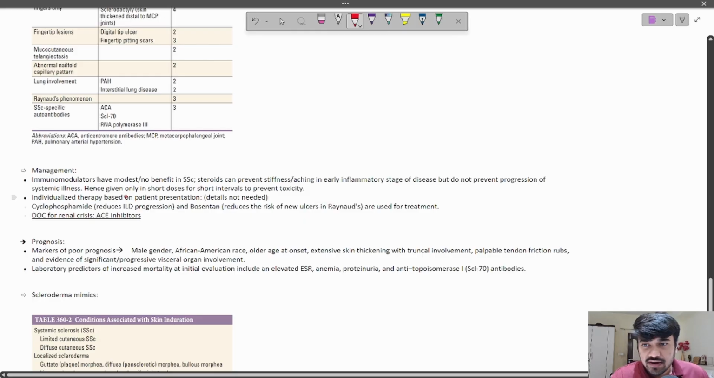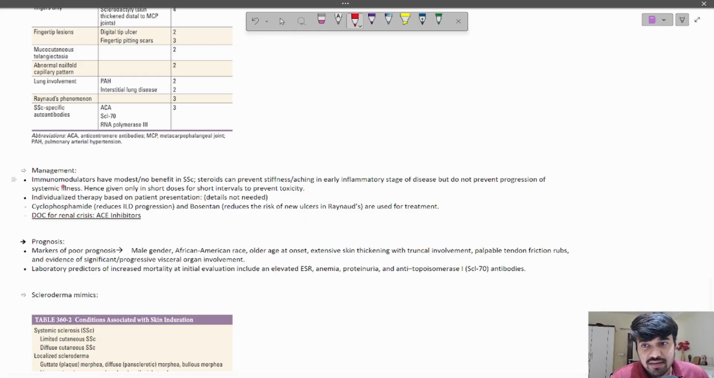A peculiar point regarding this condition is that steroid-sparing immunomodulators have modest to no benefit in systemic sclerosis, right? For example, methotrexate, calcineurin inhibitors like cyclosporin, azathioprine, 6-mercaptopurine. These sort of drugs have modest or little benefit in systemic sclerosis most of the time, and even steroids are helpful only in the early inflammatory stage of disease. They help prevent stiffness and aching, but they do not prevent the progression of systemic illness, right? Hence, steroids also are given only in short doses for short intervals and are stopped as soon as possible so as to prevent systemic toxicity due to steroids, right?